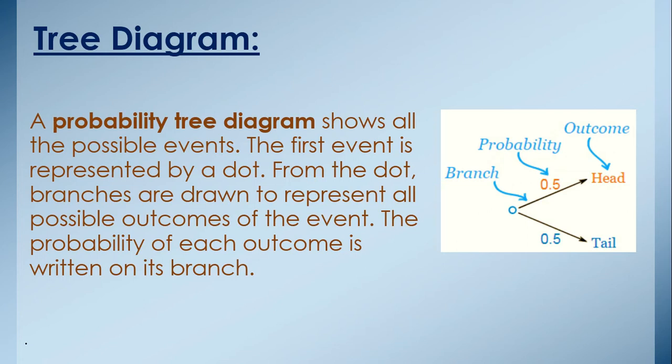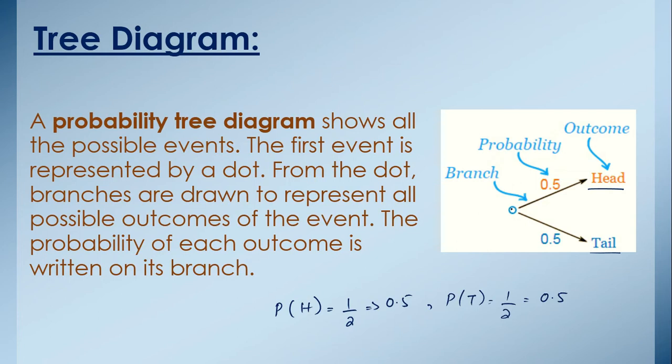For example, we are tossing a coin, and on a coin we can only get head or tail, okay. And as we have discussed before, the probability of head is 1 upon 2, so it's 0.5. And similarly, the probability of tail is also 1 upon 2, and this is also 0.5, because both have half a chance to come when we toss a coin.